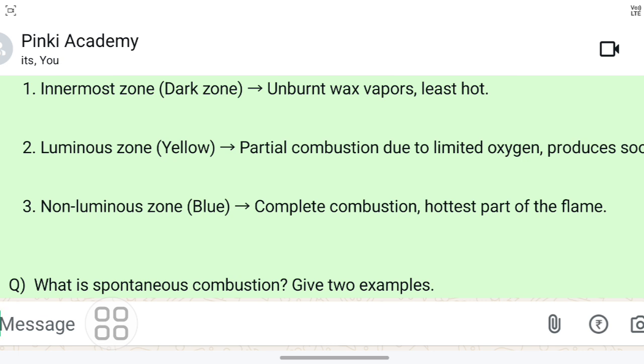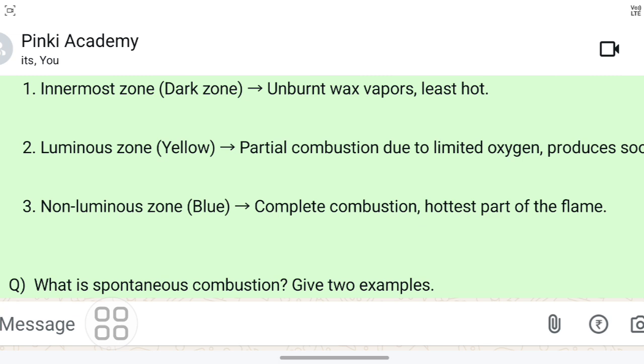Okay, let me tell you about this non-luminous zone, the hottest part. This blue, you don't write in your copy, because in our textbook another zone is mentioned as blue zone, but non-luminous zone means the outermost zone. Okay, no need to write this blue. So for non-luminous zone you can write within brackets outermost zone, and here complete combustion takes place and it is the hottest part of the flame.